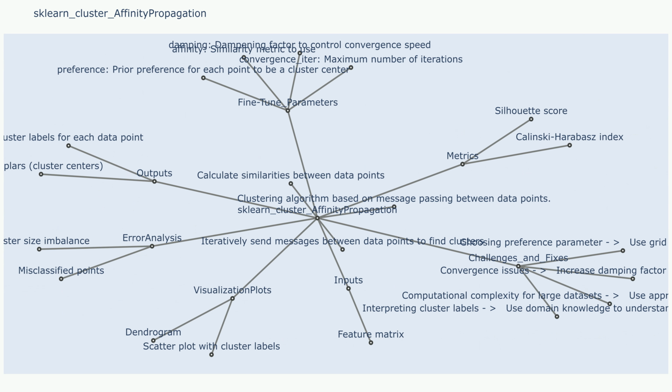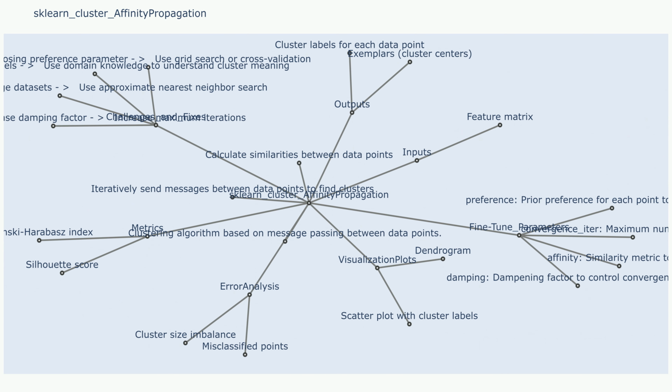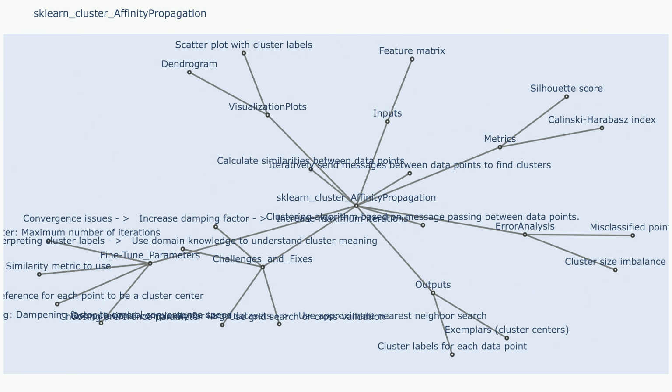sending data point. Availability message: each data point receives messages from all other data points and calculates its overall availability as an exemplar based on the responsibility messages it received. Update the exemplar and cluster assignments based on the received responsibility and availability messages. Continue iterating until convergence, i.e., when the messages and assignments no longer change significantly.